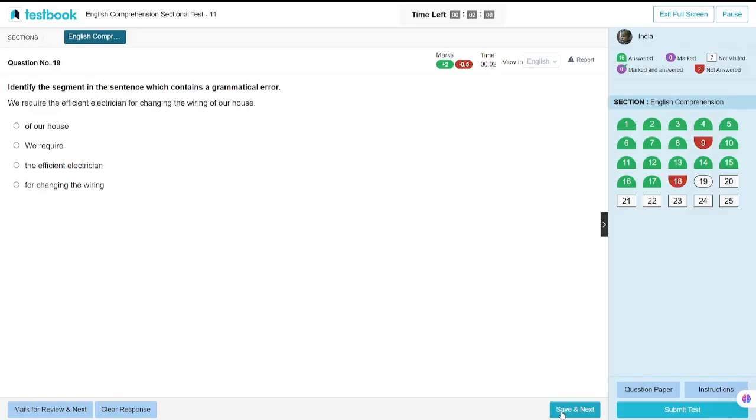We require an efficient electrician for changing the wiring of our house.